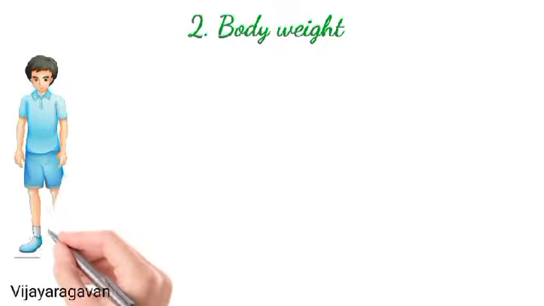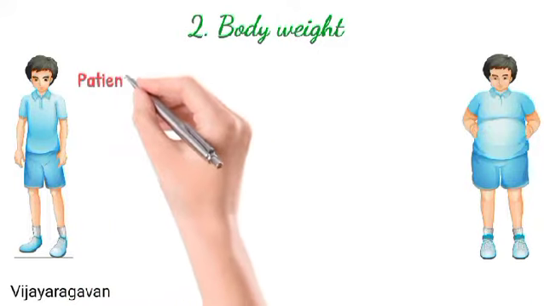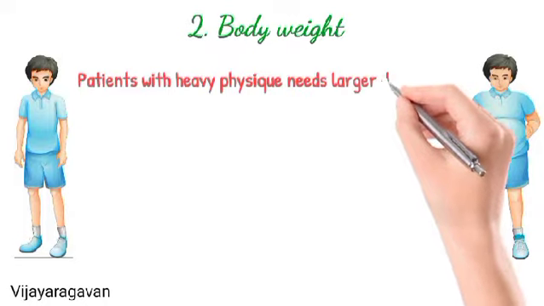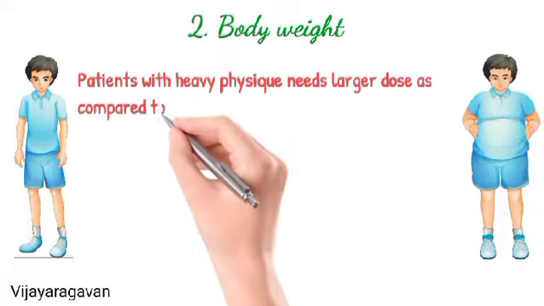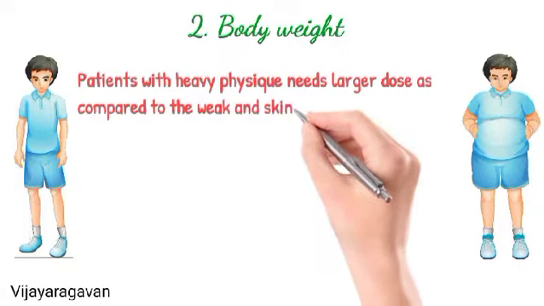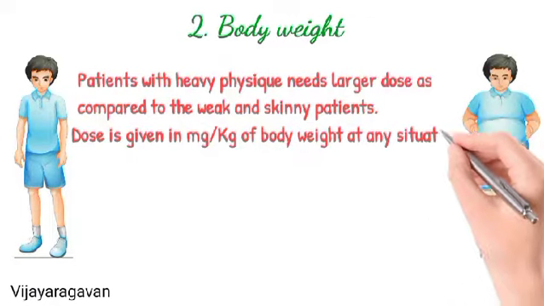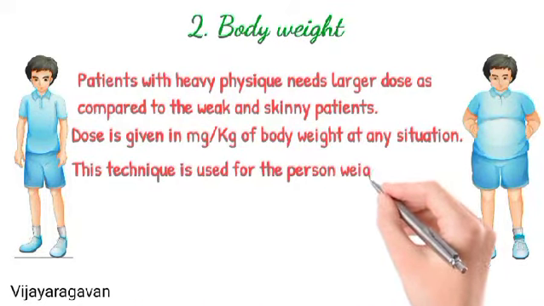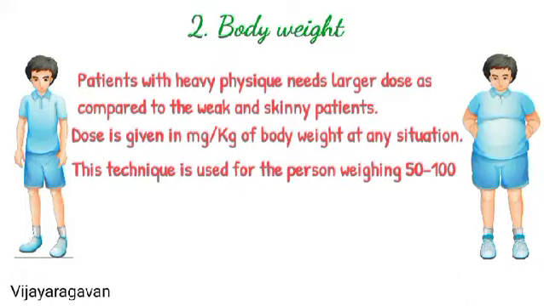Body weight. Patients with a heavy physique need a larger dose as compared to weak and skinny patients. Dose is given as milligrams of the drug per kg of body weight in all situations. This technique is applicable when the person weighs 50 to 100 kg. For children, the dose of medicament can be determined by body weight rather than age.